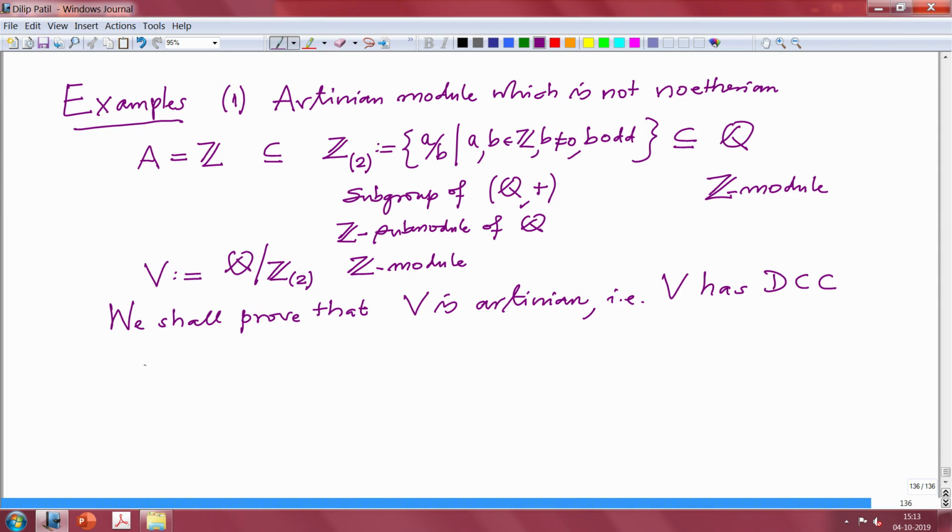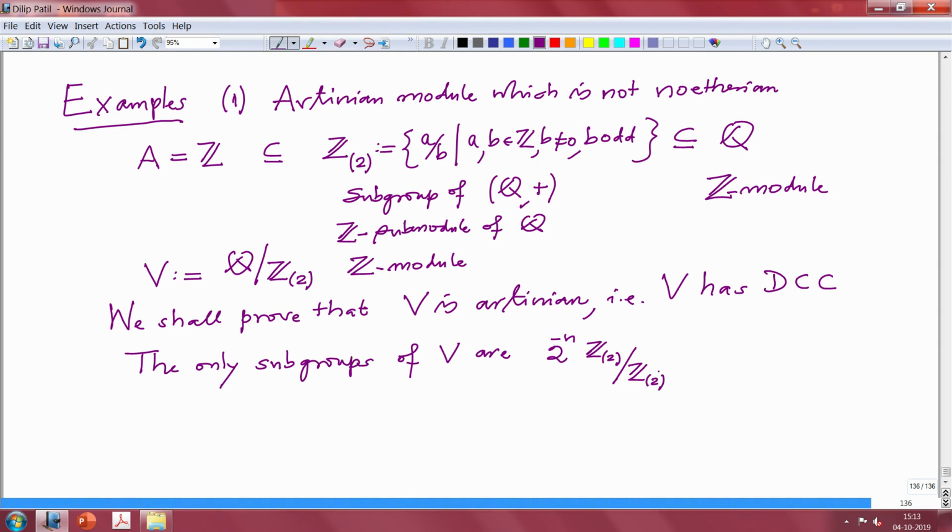The only subgroups of V are 2 power minus n Z_(2) mod Z_(2).